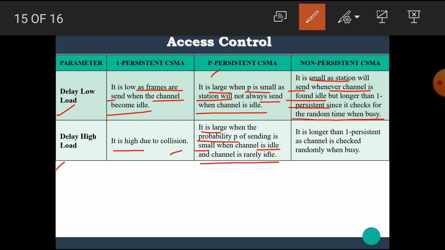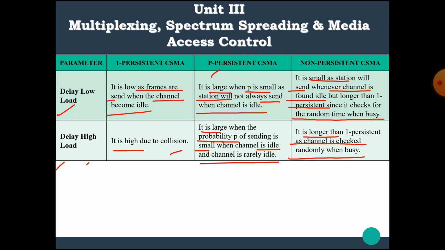And in non persistent CSMA, the delay at high load is longer than one persistent as the channel is checked randomly when busy. I hope you all understand the concept of CSMA, that means carrier sense multiple access, and its three types. Thank you.